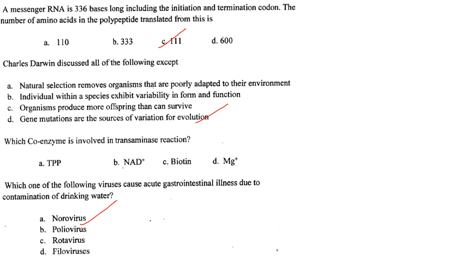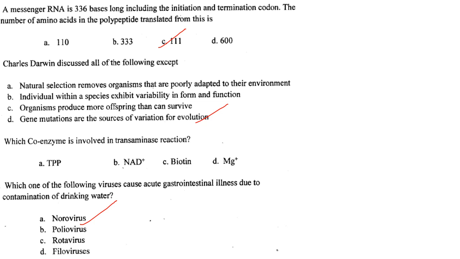Now 3 nucleotides code for one codon. So 333 nucleotides code for how many codons? 333 divided by 3, that is 111. So answer is option C. Then next one. Charles Darwin discussed all of the following except. So except gene mutations are the sources of variation for evolution. That was not discussed by Charles Darwin.